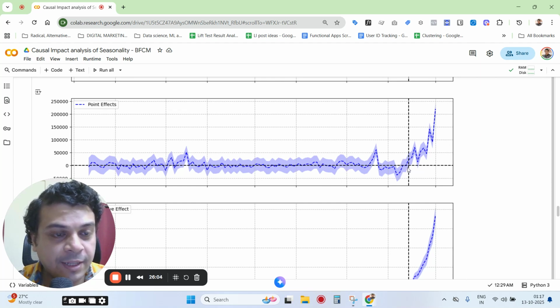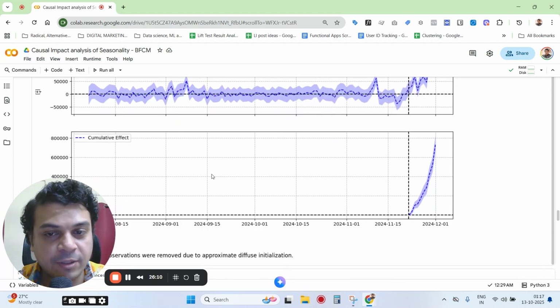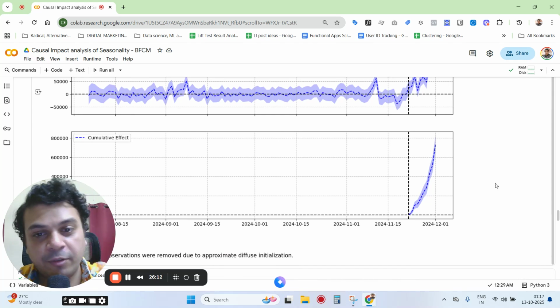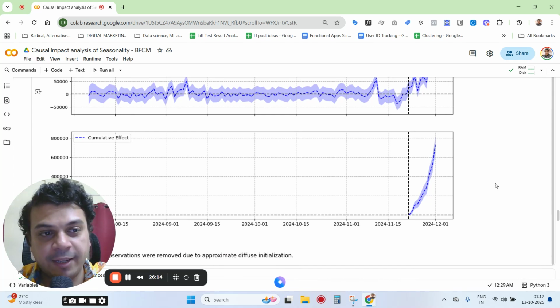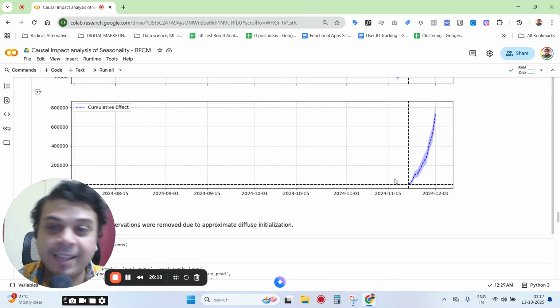So these are the effects which have been plotted over time, the effect of the campaign, and you can see that clearly it's growing. It's a very nice graph, and that's precisely why the cumulative effect is almost a monotonically increasing graph. Now, ideally, this is actually the end of the analysis.